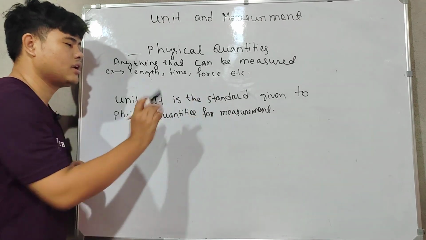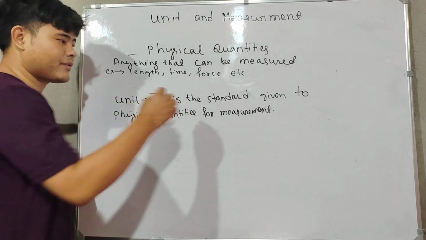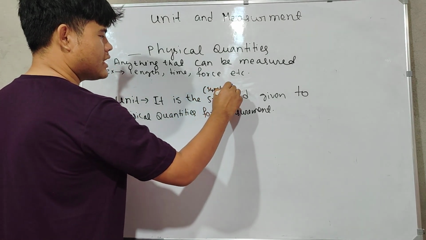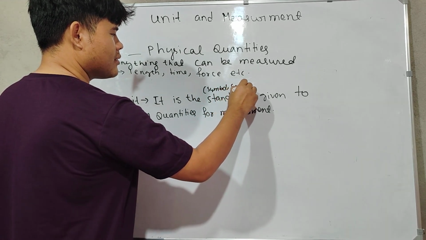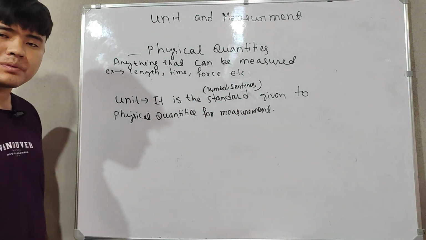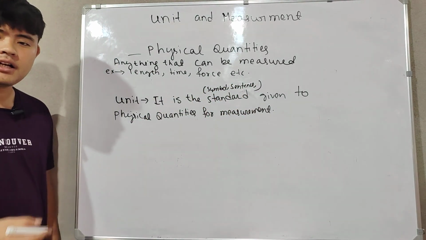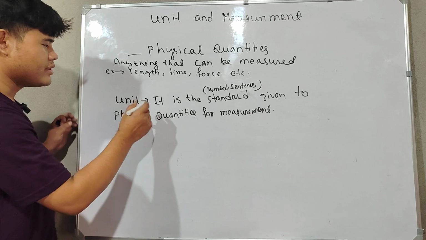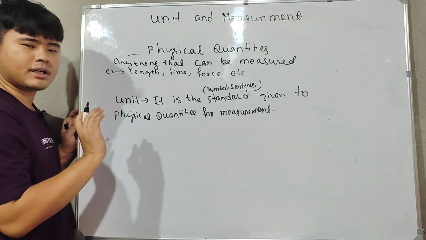Now this standard comes in the form of symbols. Somewhere we see sentences, somewhere letters also, etc. So the standard comes in the form of symbols, signs, like letters, etc. So unit means it is a standard, right?